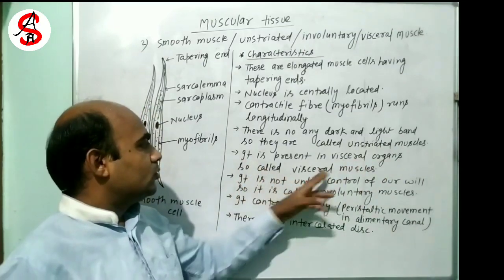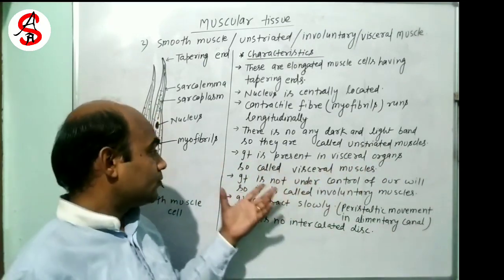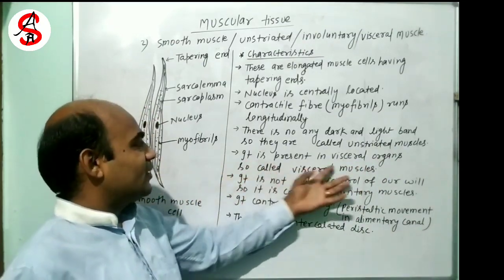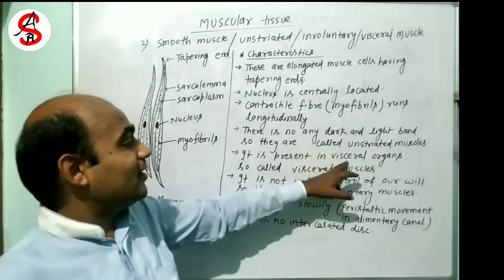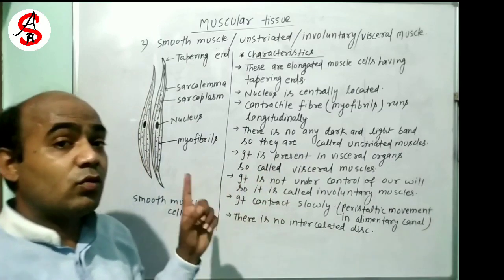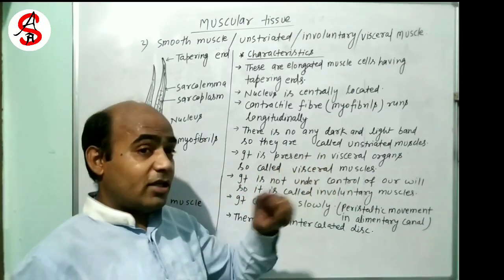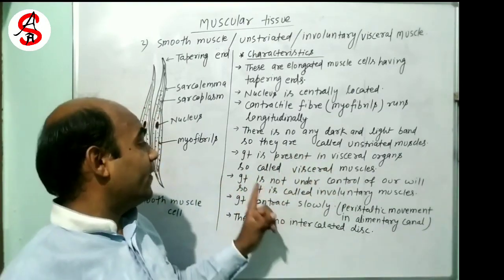So these smooth muscles are present in visceral organs, but in the heart there is a special type of muscle known as cardiac muscle. We will not include the heart here.